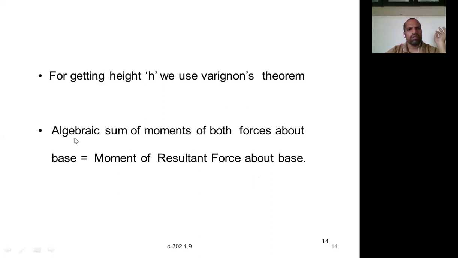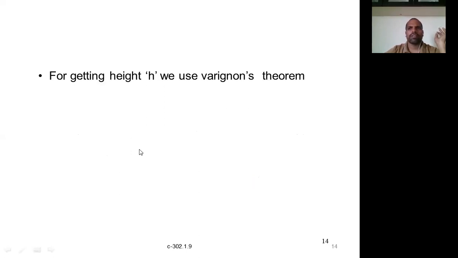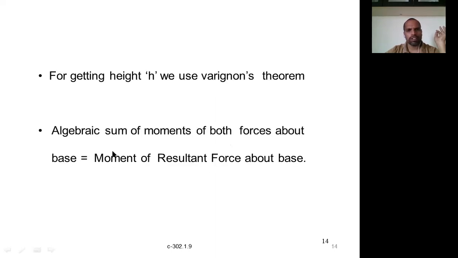What does Varignon's theorem state? It states that the algebraic sum of the moments of all the forces in a system about any one point is equal to the moment of the resultant about the same point. In this case, two forces are there, which is why we are using both forces.